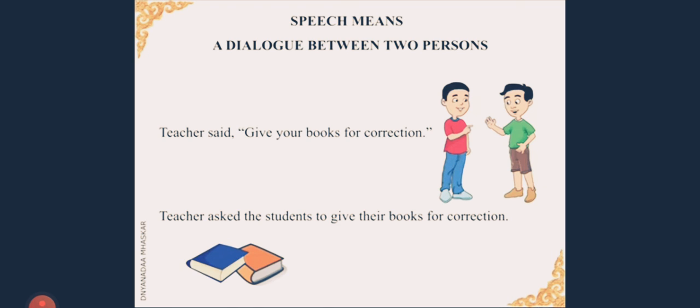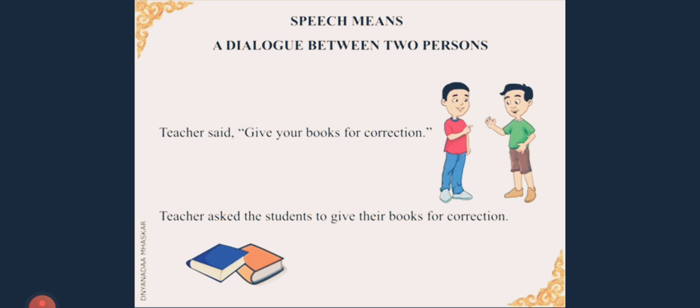Teacher said, "Give your books for correction." Teacher asked the students to give their books for correction. What do we observe in the above example? The words spoken by the speaker are written in inverted commas, and hence the sentence is written in direct speech.